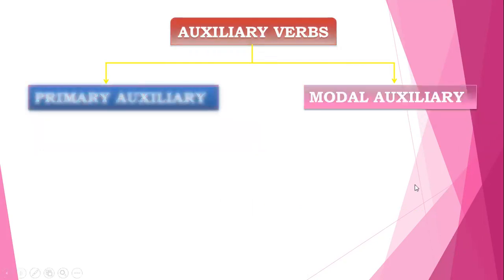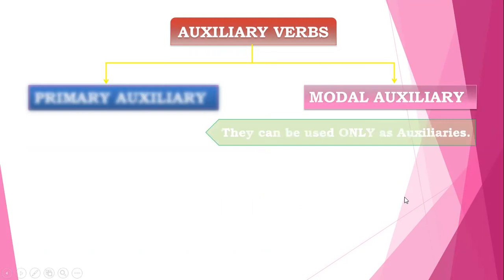Now it's time to check the features of modal auxiliaries. The first feature is that they can be used only as auxiliaries. That means we cannot use them as the main action, but we can only use them as helping verbs.